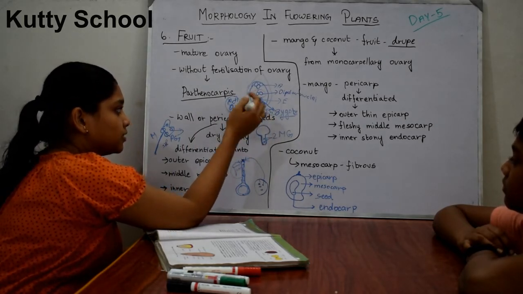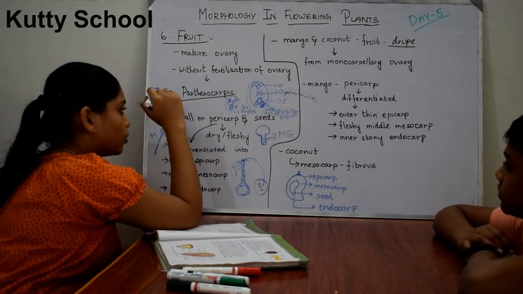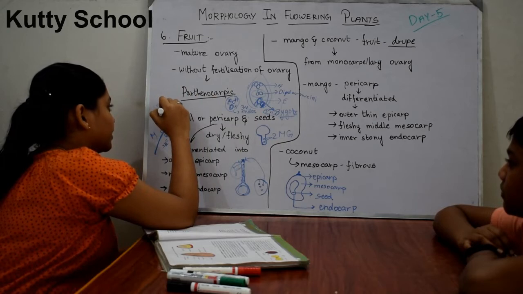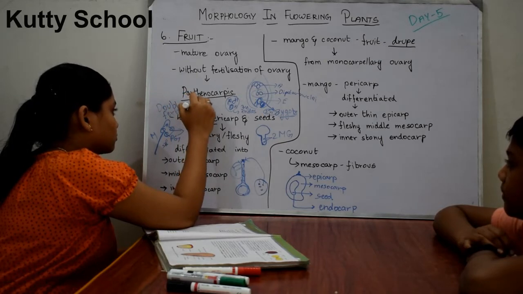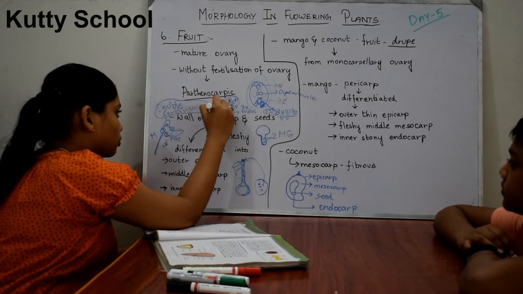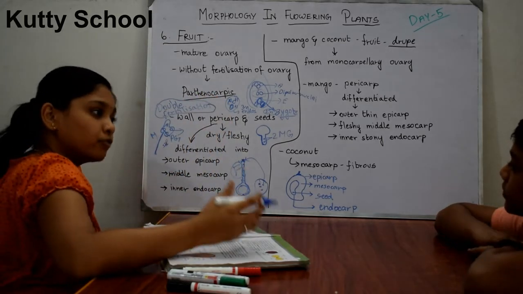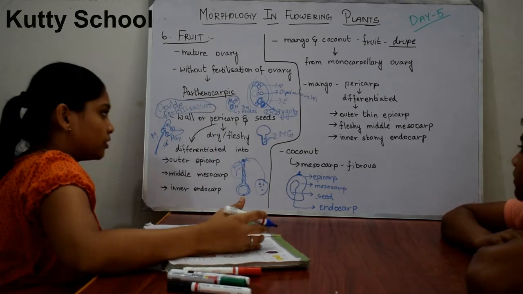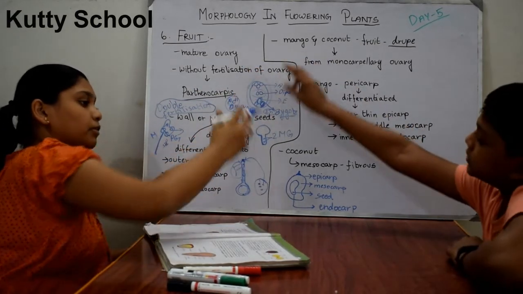So here, since the 2 fertilizations are taking place at the same time, it is known as double fertilization. Can you understand? Okay. Only if this double fertilization happens can a seed develop. Therefore, a fruit also can develop. The other coverings, the covering of the ovary, will become the fruit.